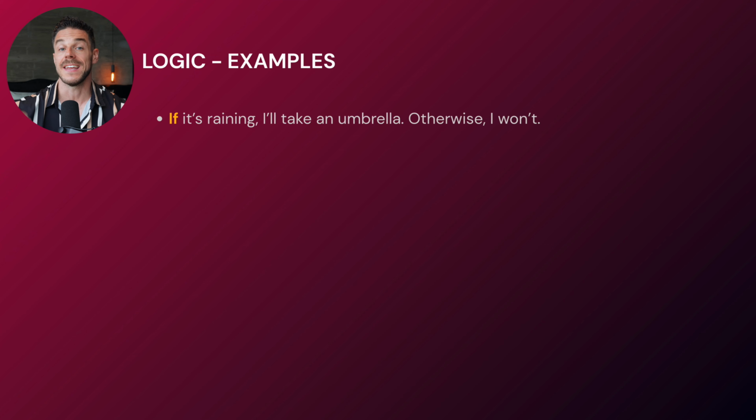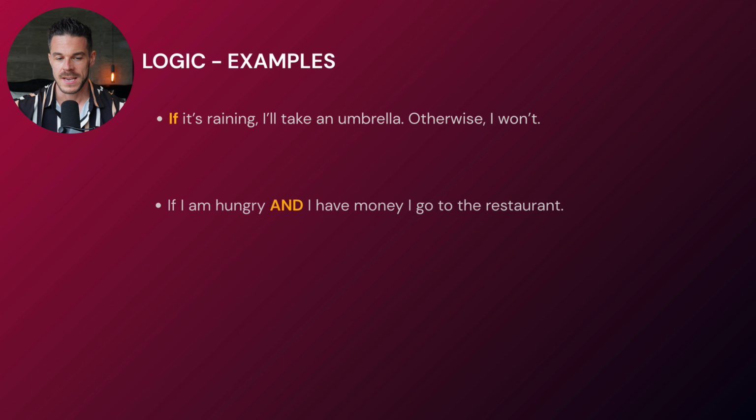So this is an if condition, and we will use that quite often later in n8n. Then it also could be a condition like that. If I'm hungry and I have money, I go to the restaurant. So we have an AND condition, and this combines two different conditions to decide if it is true or not.